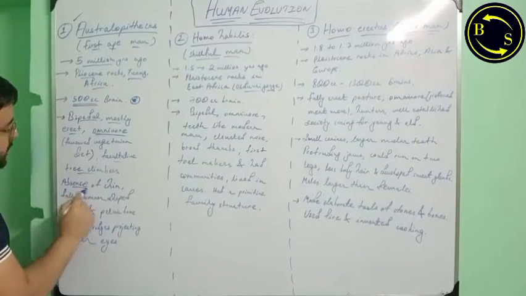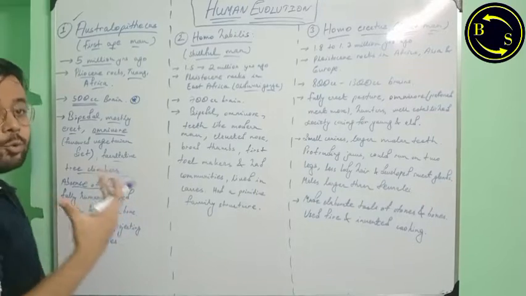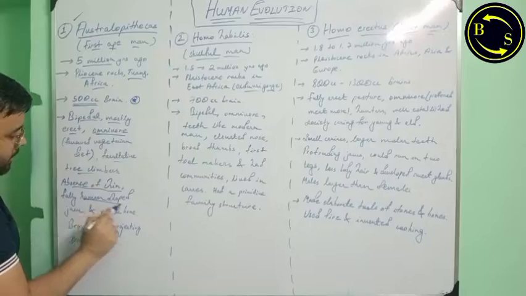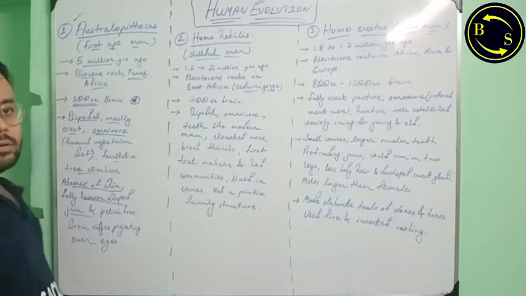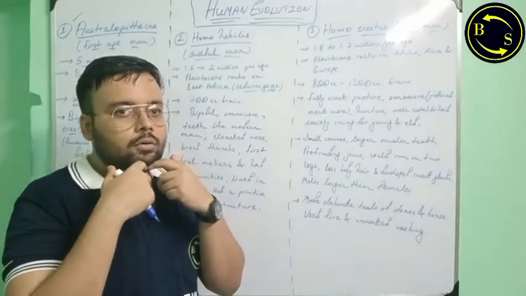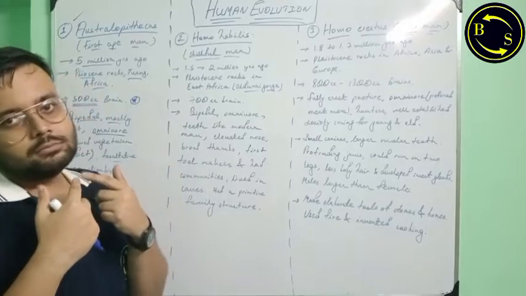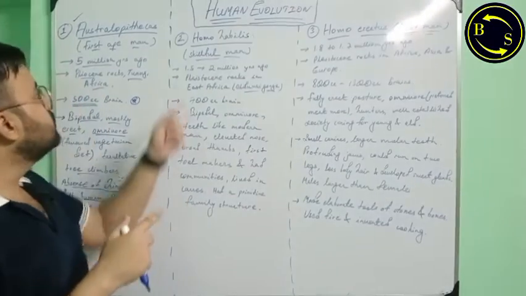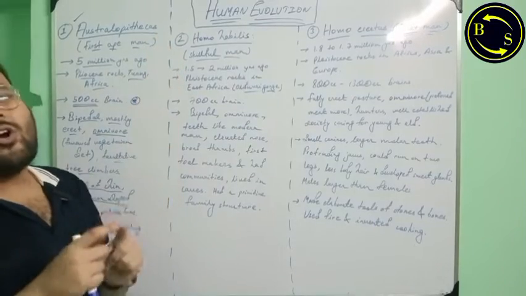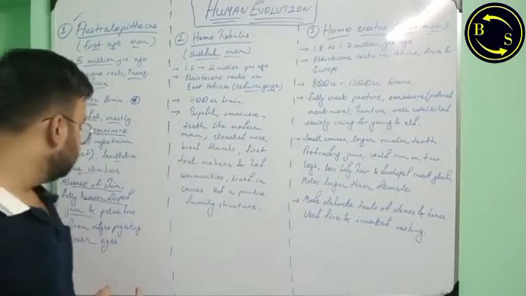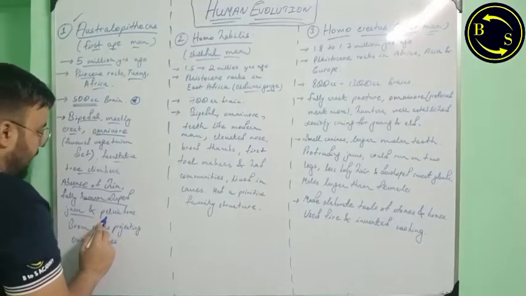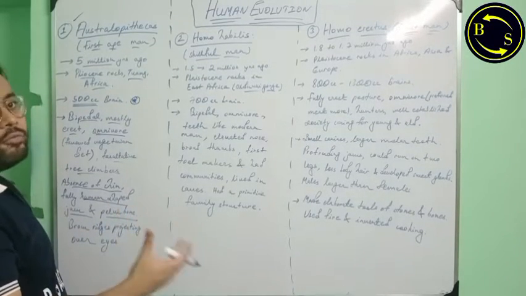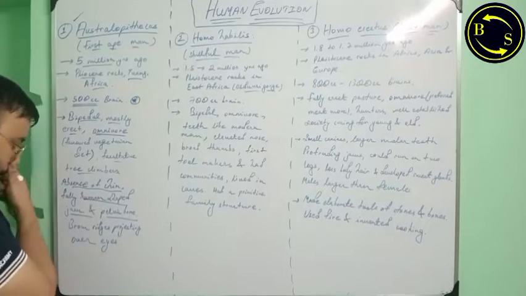They did not have a chin, so their face was more like a monkey. But they had a human shaped jaw. That is, the lower jaw was like ours. The lower jaw of modern man and the lower jaw of Australopithecus is not that much dissimilar. And they also had a pelvic bone resembling the pelvic bone of modern humans.